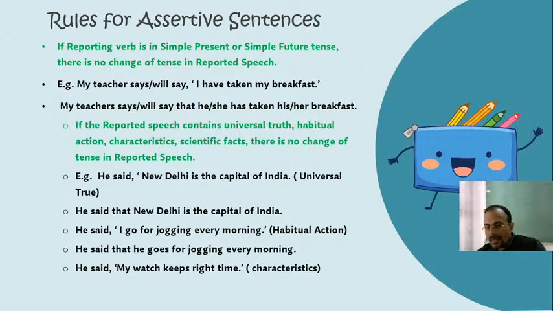If I say my car runs very fast, this is also the characteristic of my car. If I say my watch keeps right time, this is the characteristic of my watch, that it keeps right time. So for those sentences also which indicate characteristics, there is no change of tense in reported speech.